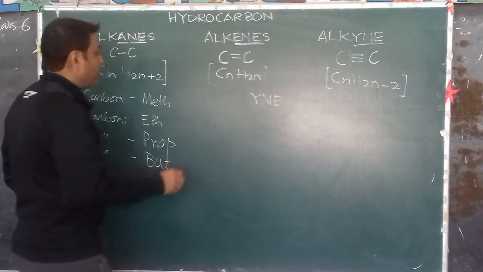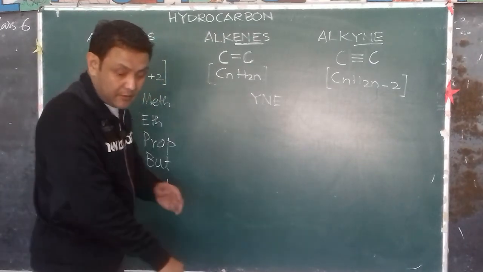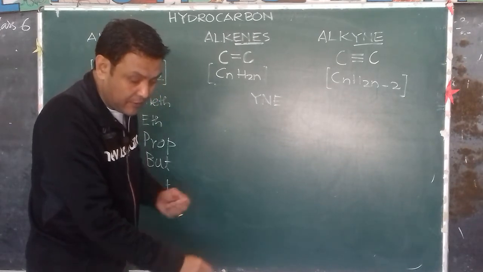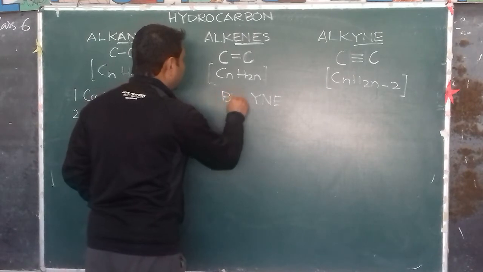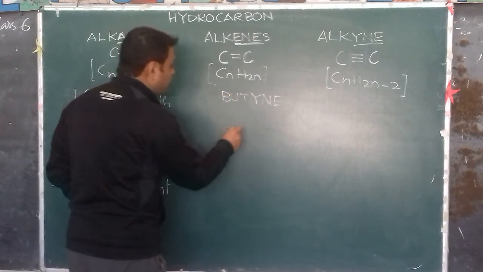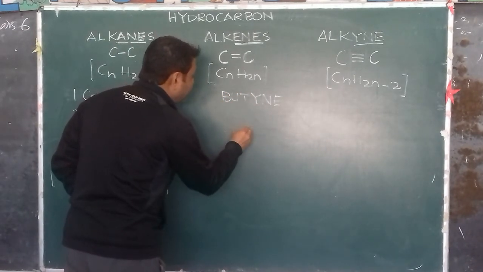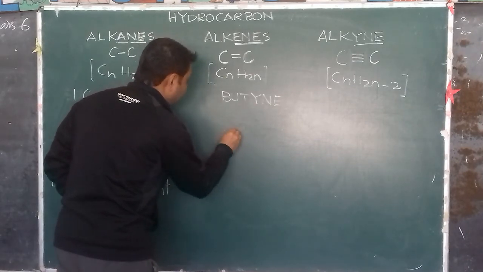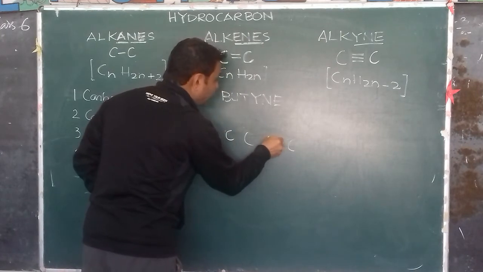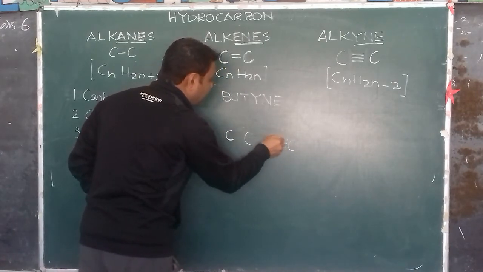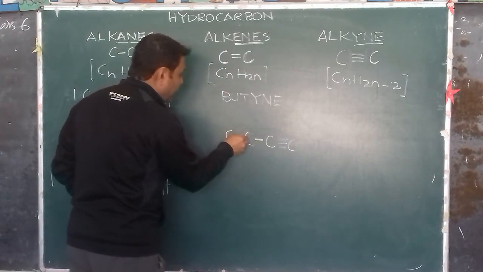Propyne is over. Now we come to butyne. Butyne will have 4 carbon atoms. The triple bond is in the first pair, with a single bond next.